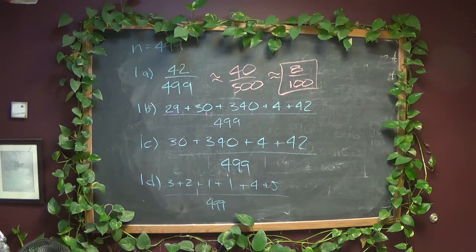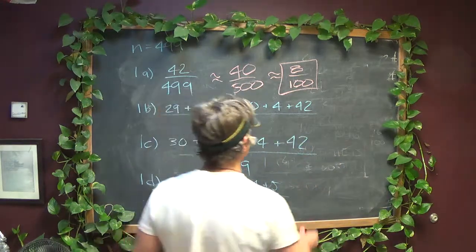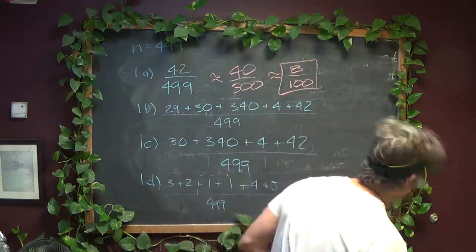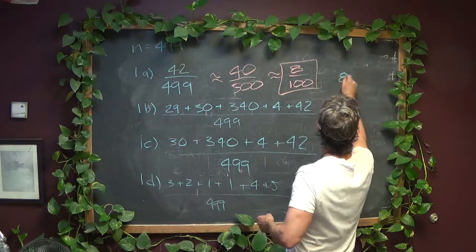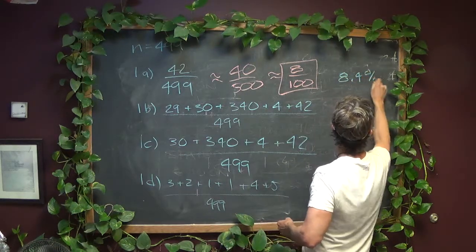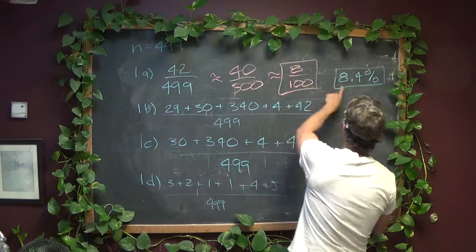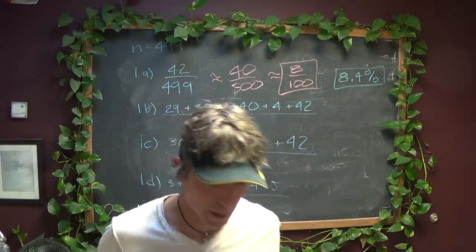42 divided by 499 comes up at 8.4%. The actual answers I'll do in blue, and we'll do the approximate answers in pink. So I approximated 8%, it's actually 8.4%. Not bad.